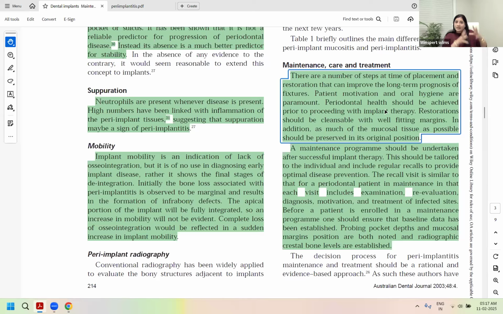So your health promotion component is extremely important: educating and motivating the patient to achieve optimum oral hygiene, and the devices and tools to use to maintain it. So you can't simply let the patient go by saying twice brushing and bye-bye. You can't say that. You have to give them the interdental cleaning devices, the sulcular and probing depth, the gingival sulcus cleaning devices so that the assurance of implant health is maintained.